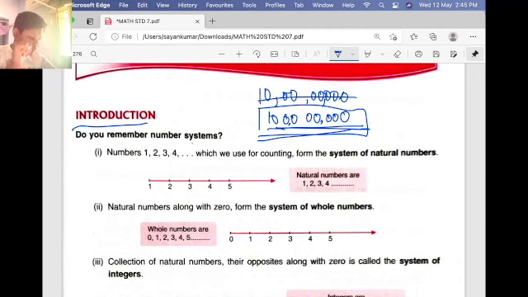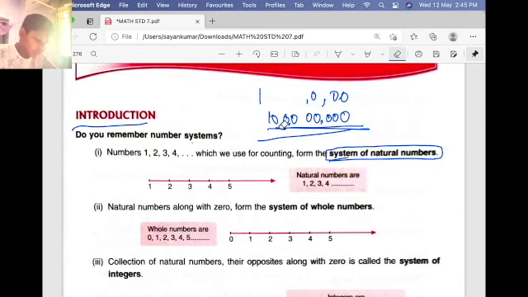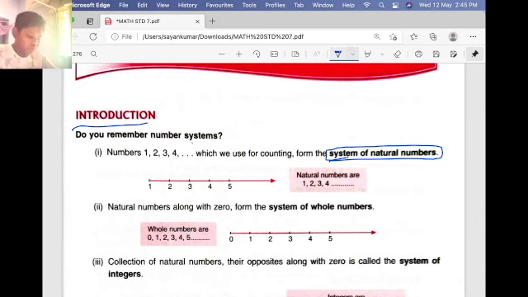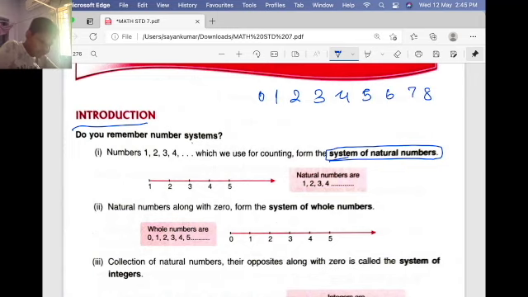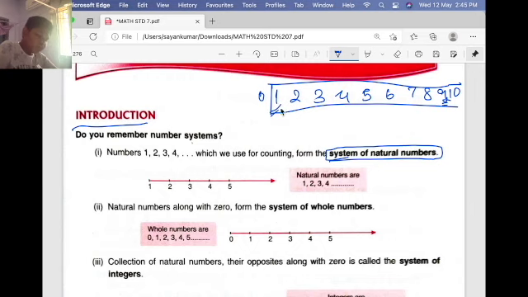Do you remember the number systems? Yes, numbers like 1, 2, 3, 4, which we use for counting, form the system of natural numbers. We are talking about the natural numbers and the whole numbers. Natural numbers do not include 0, so I am writing the numbers from 0 to 10. From 1 to infinity, they are called natural numbers. From 0 to infinity, those are the whole numbers.